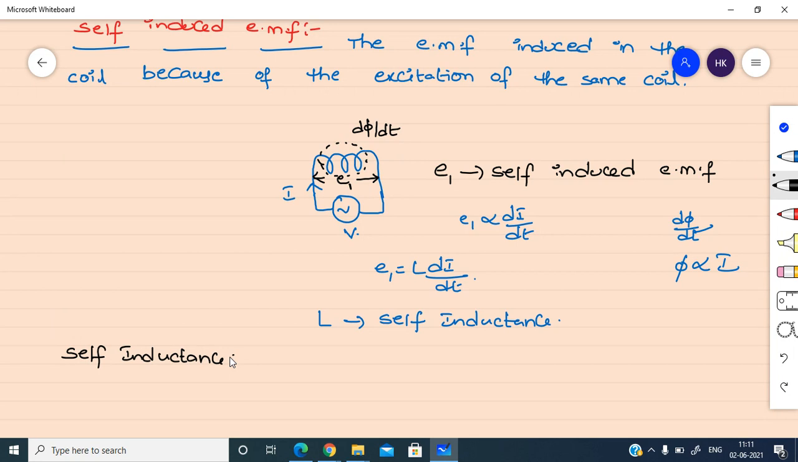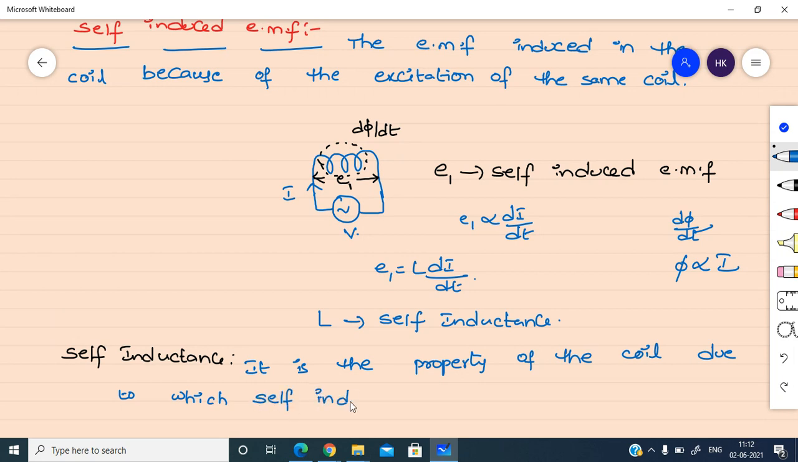As short answer questions, these definitions are important. Self-inductance is a property of the coil due to which we are getting the self-induced EMF produced in the coil.